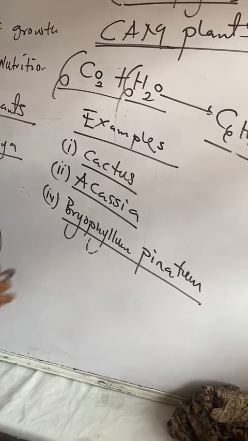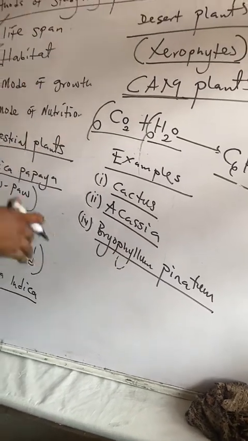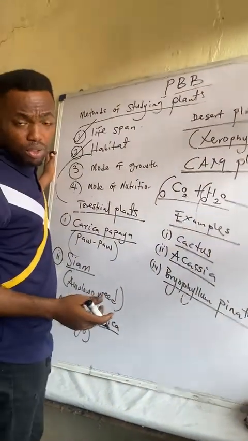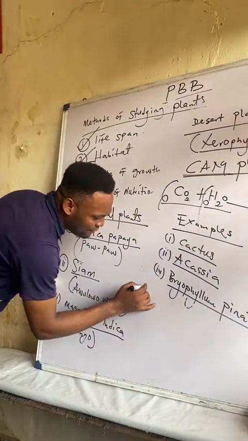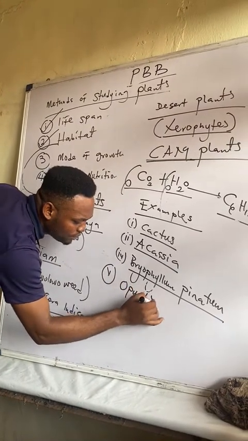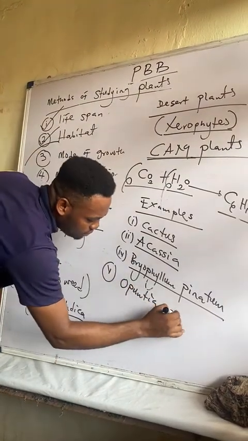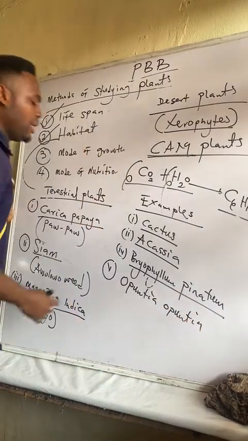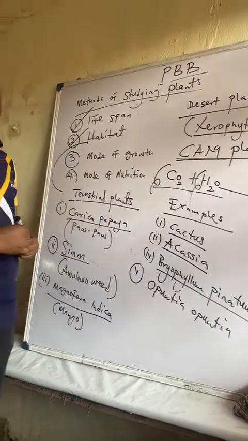Remember that these plants are reproduced by the leaf. I'll talk about that when we get to our video on reproduction. Then number 5, there is this example we call Opuntia. Opuntia is also a desert plant.